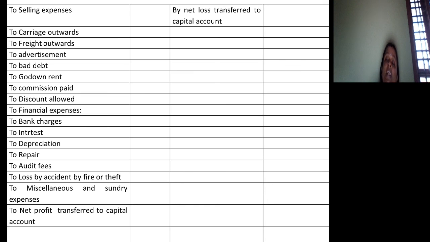We'll see what a balance sheet is, how to prepare a balance sheet, and problems on preparation of final accounts, particularly in the next sessions.